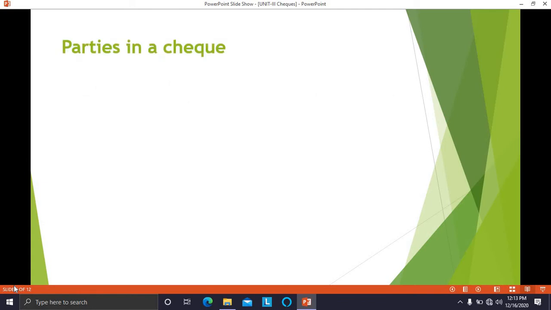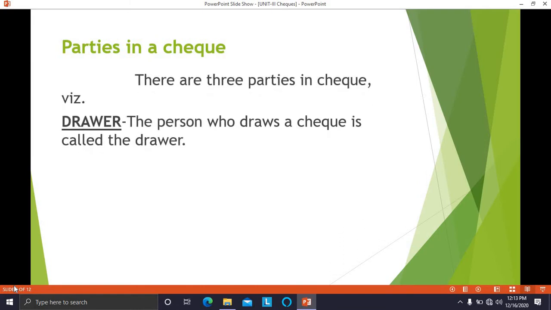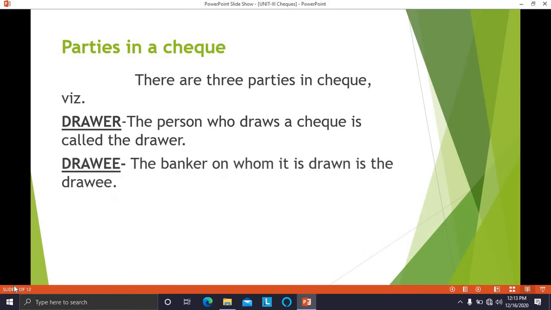Now who are the parties in a check? There will be three parties in a check. The first is the drawer. Drawer is a person who draws a check; the maker of the check is called the drawer of the check. Next, the drawee. The bank on whom the check is drawn is called the drawee.